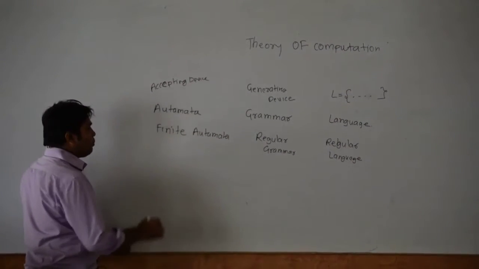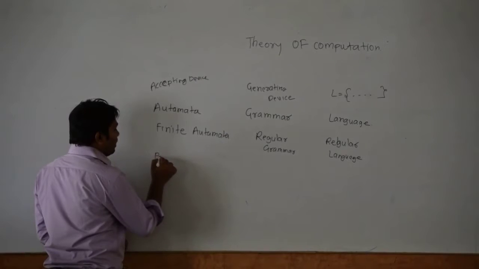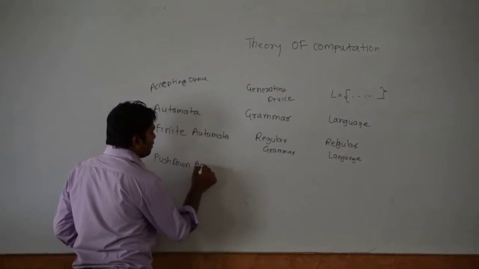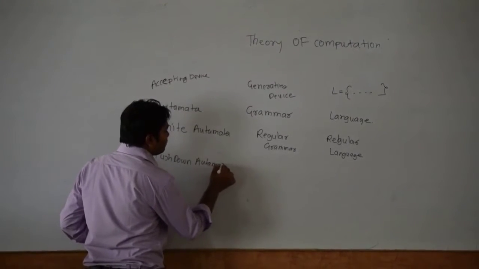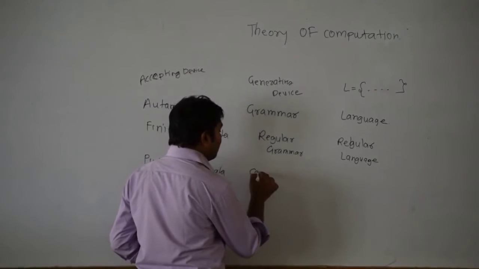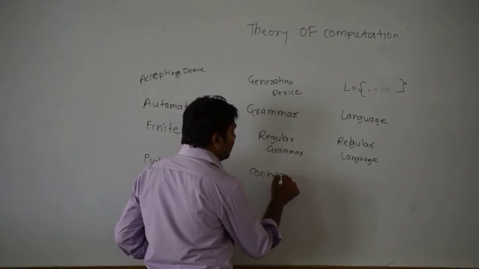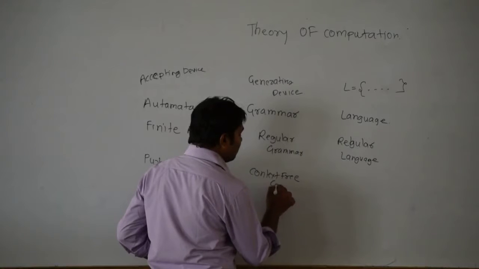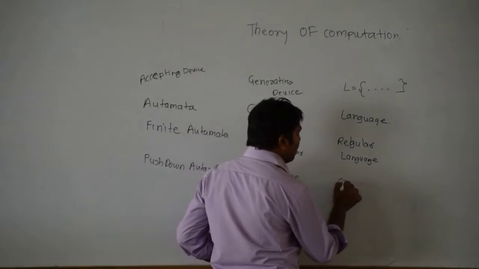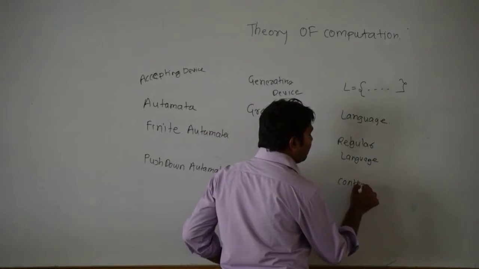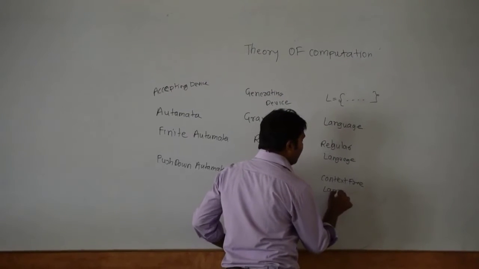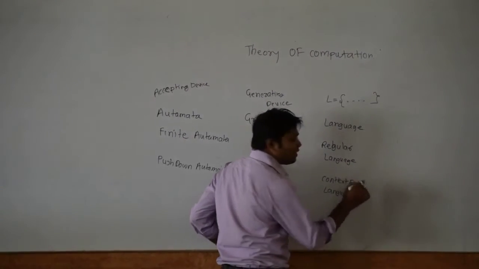The second type we have is the pushdown automata. Correspondingly its grammar is called the context free grammar, and its language is called the context free language, also called CFL.